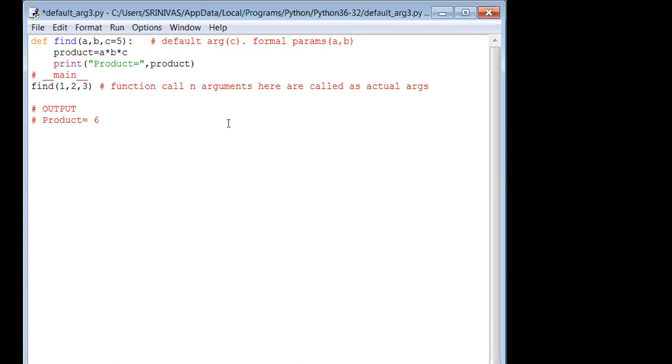But if an actual argument is given during the function call, then obviously there will be no effect from the default argument. Default argument will not work. Able to understand, Naeem? Yes, sir. When an actual argument is given, the default argument will not work. That is the moral of this.